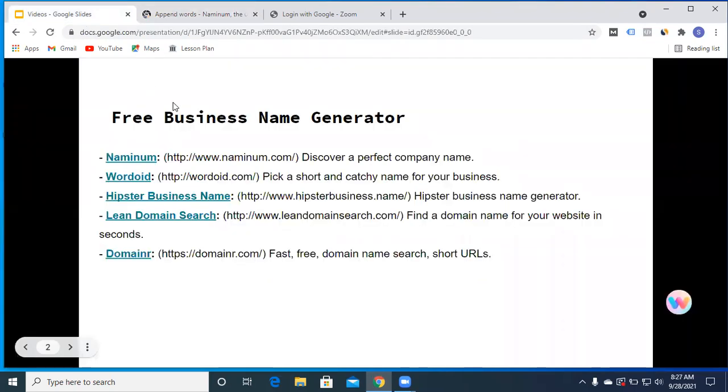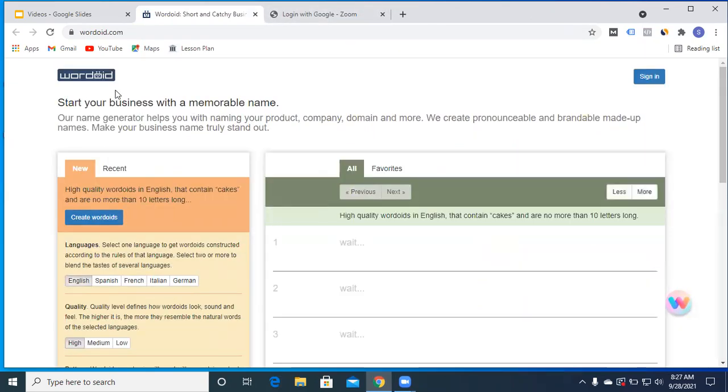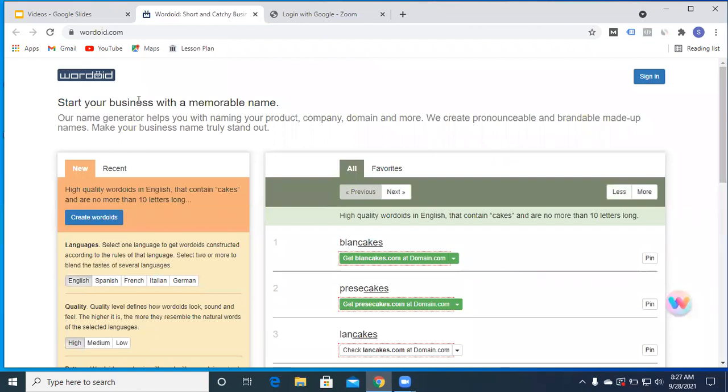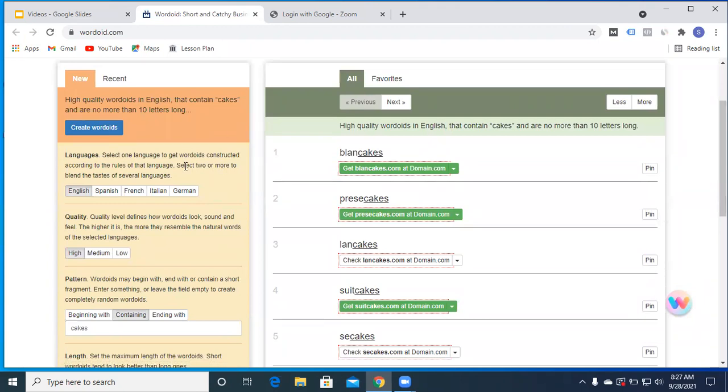So we move on to the next website in our list, that is Wordoid. Wordoid is again one of the best tools available. You can start your business with a memorable name, but to create a Wordoid, we have to work with a few tweaks here.